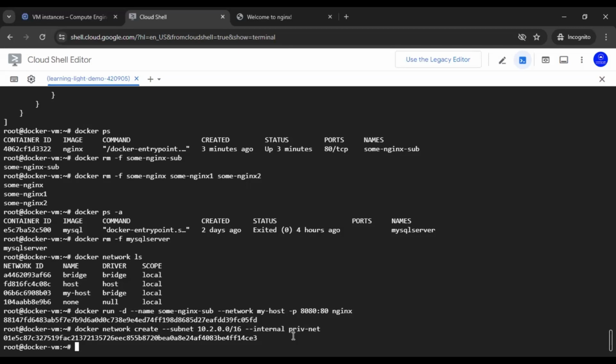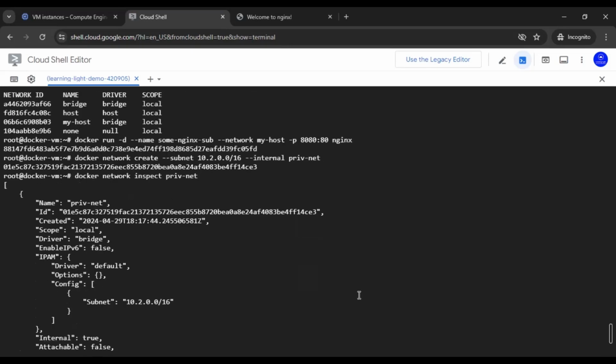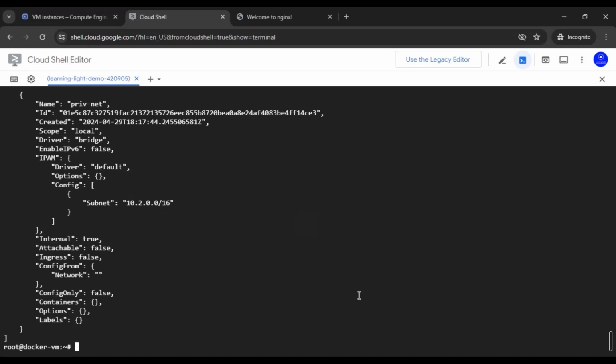So let's do one thing. Let's inspect this particular network, docker network inspect private-net, and we can see that the range, whatever we have declared, is completely used by this network as per our configuration. Also, you can see this time internal is true. That is, this particular network is completely hidden from the outside world.